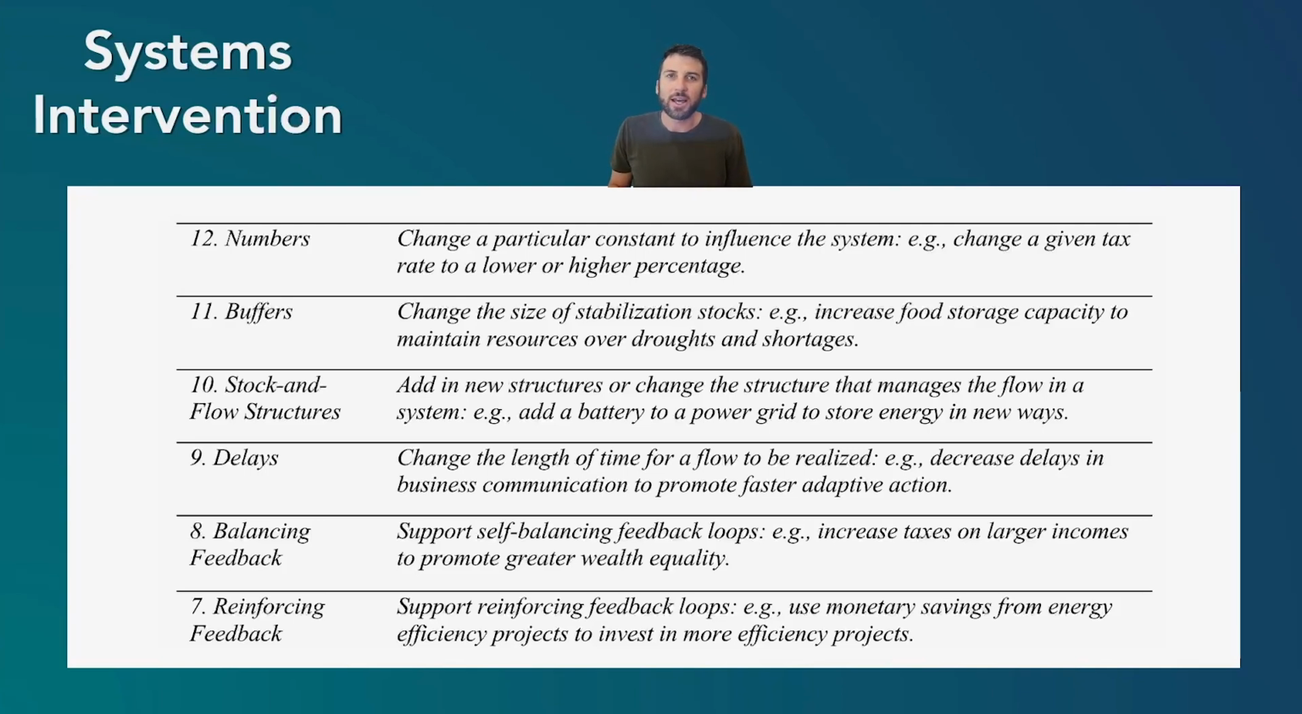Reinforcing feedback is when two aspects are reinforcing one another. So one example of this is to basically use the monetary savings from energy efficiency projects, put them in a fund to invest in more projects. So it creates this feedback loop. As more and more energy is saved, more money will go into the fund, which can invest in more energy efficiency projects. And this can create a virtuous cycle and promote change in a system.